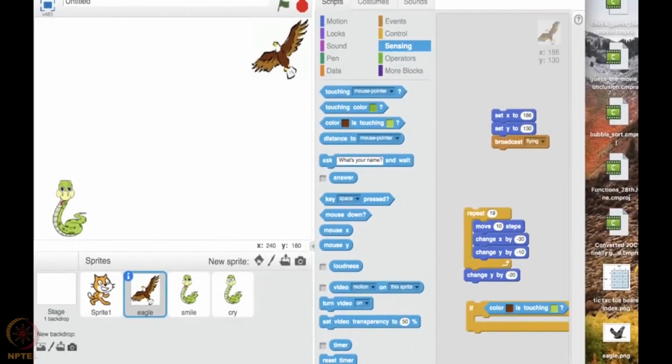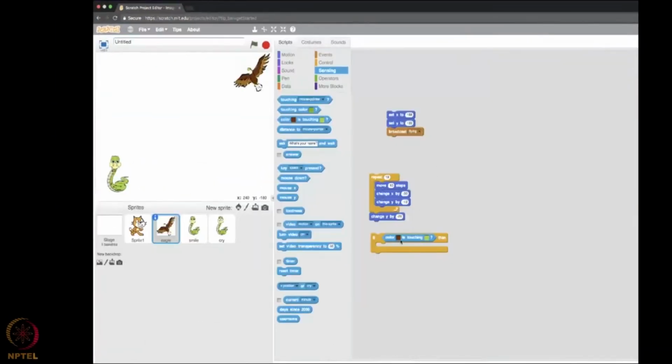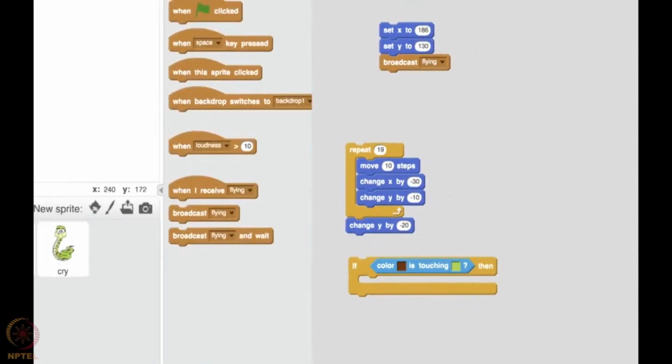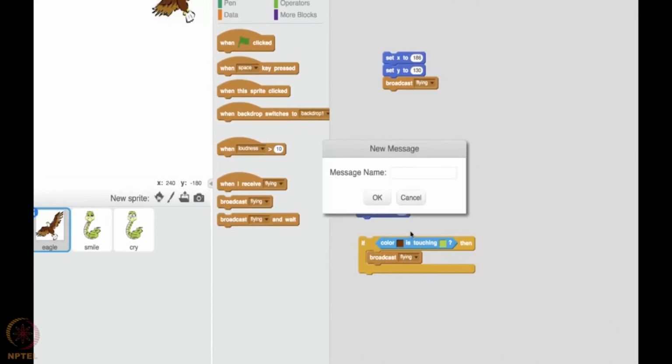Okay, if the brown color touches this color, then it has to send out another message. For that, again we are using the broadcast option, but this time the message is not flying. You have to send a new message. So maybe for this situation I'll use trapped.